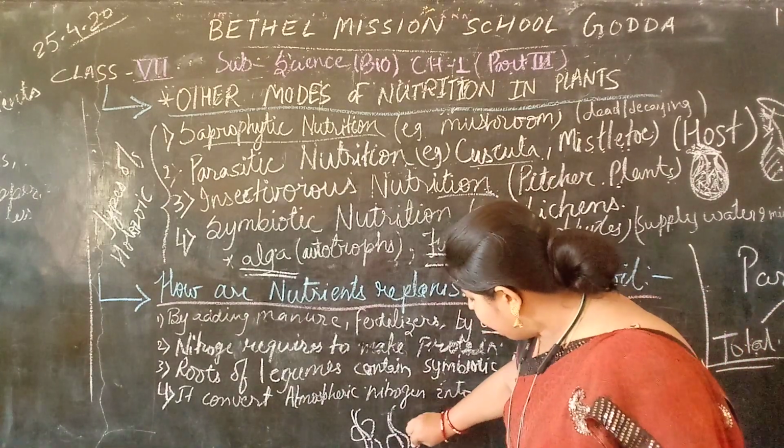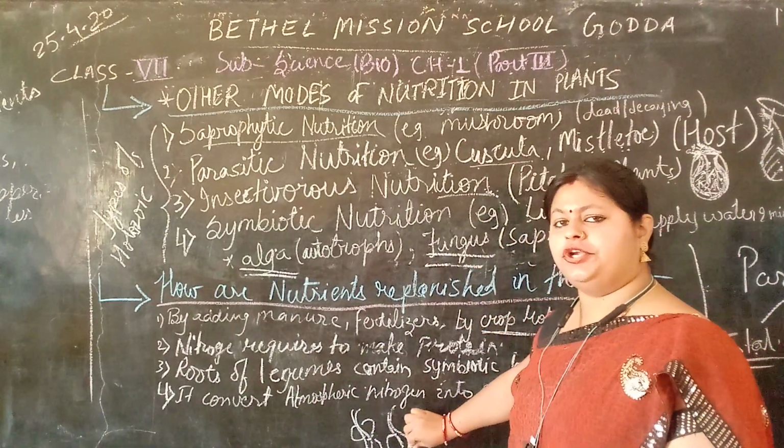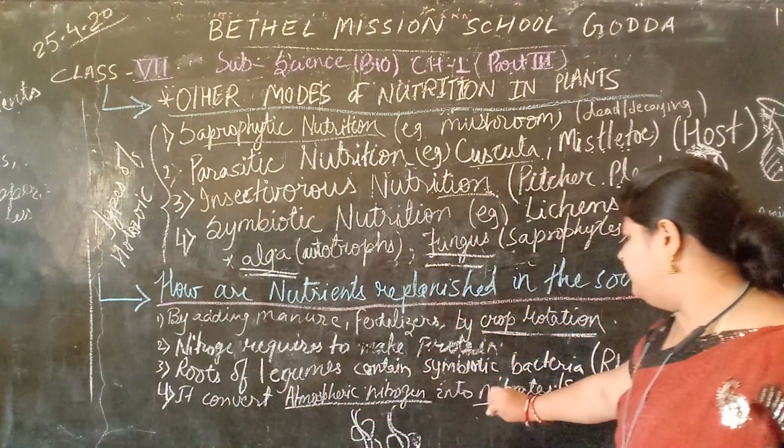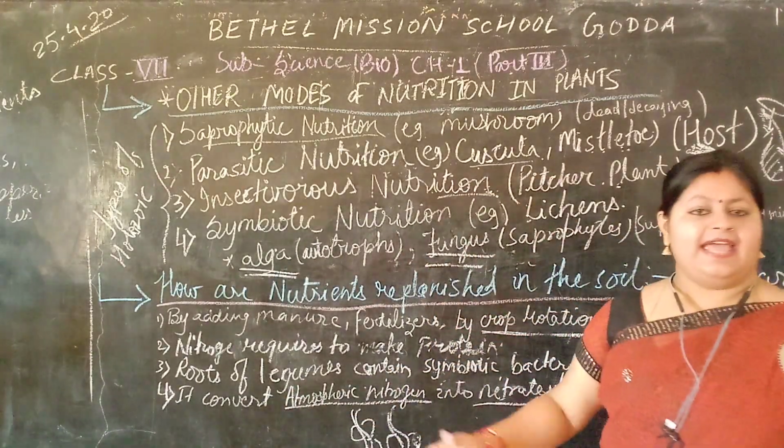The rhizobium bacteria present in the root nodules of the leguminous plant convert atmospheric nitrogen into nitrates.